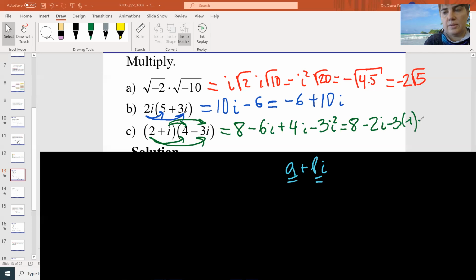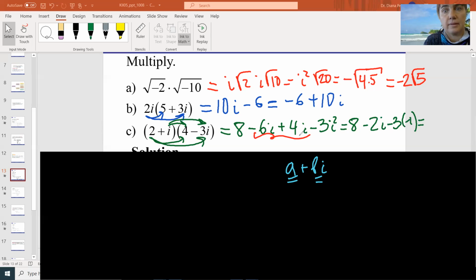I'm writing the steps. So it's minus 6i plus 4, plus 4i. Then this is minus 2i.